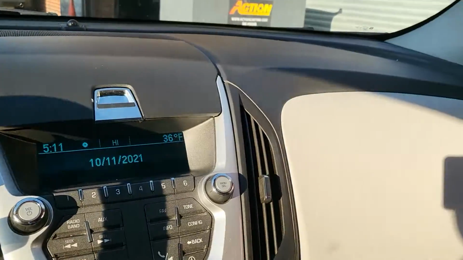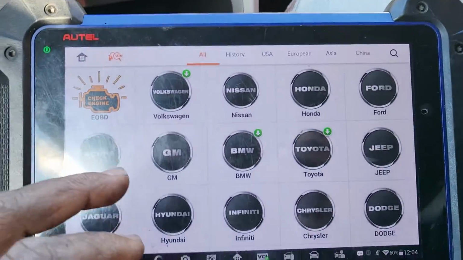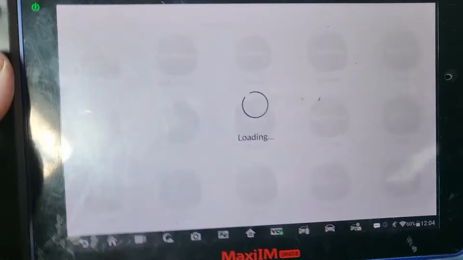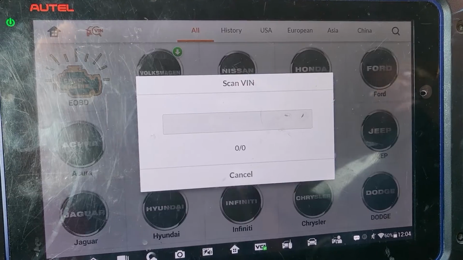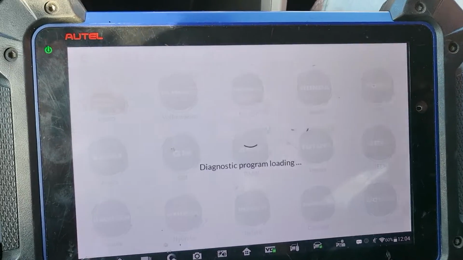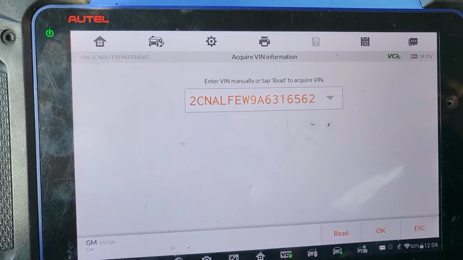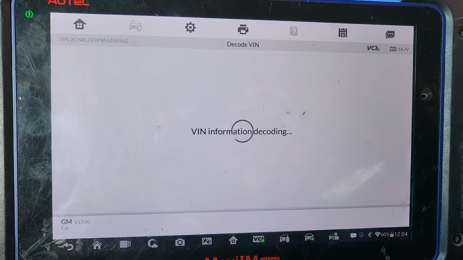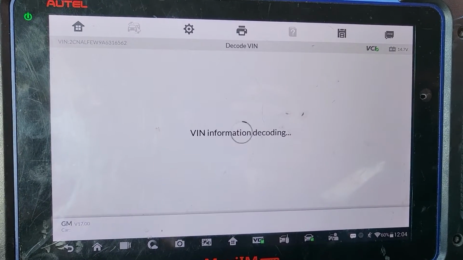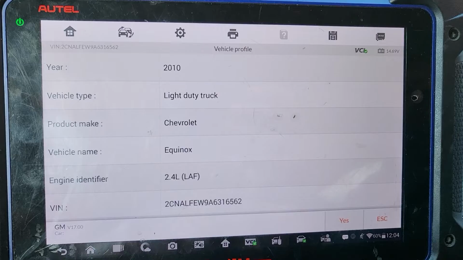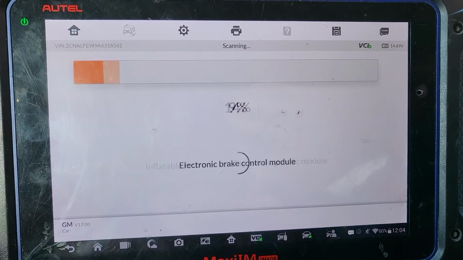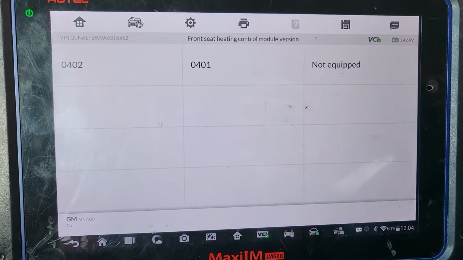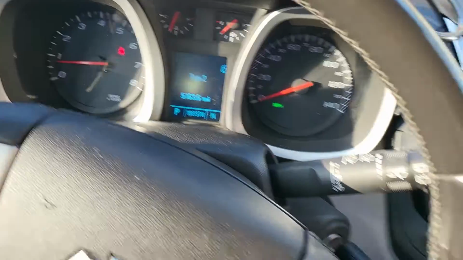So this is the car as you see it here. I'm using my tool, and I will go to VIN auto detect. Okay, 2010 Chevrolet Equinox, say yes. Now we have a misfire. Let me see now. There is a misfire now. I feel it. Right? Okay.